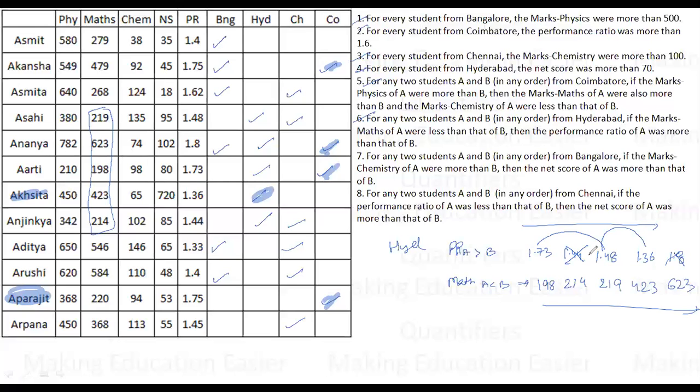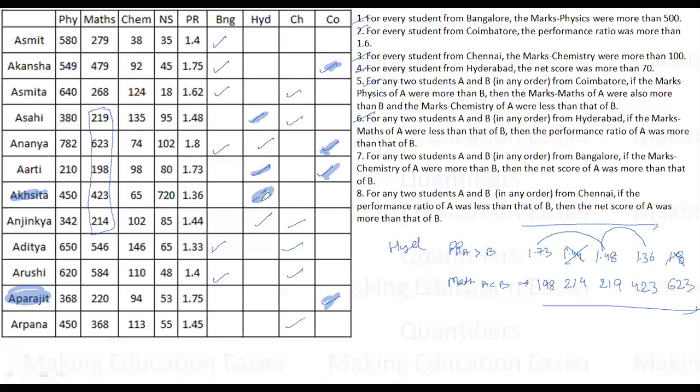Now, 1.73 can be from Hyderabad. Okay. Then 1.48 can be from Hyderabad. 1.36 can be from Hyderabad.